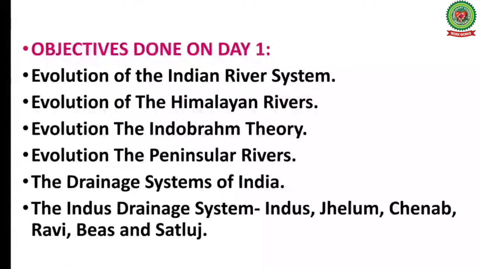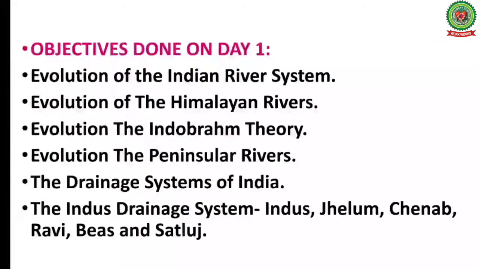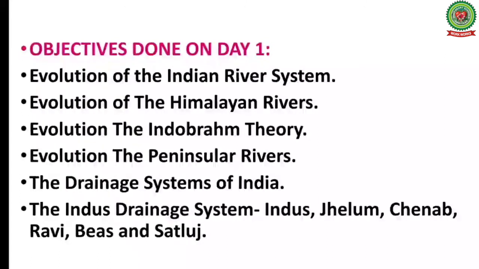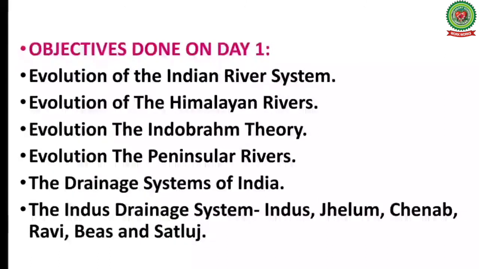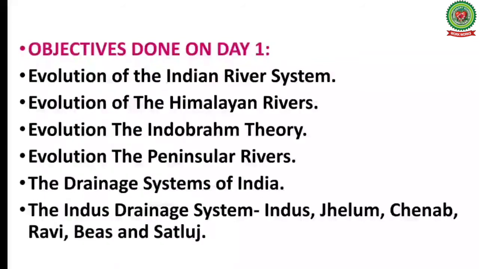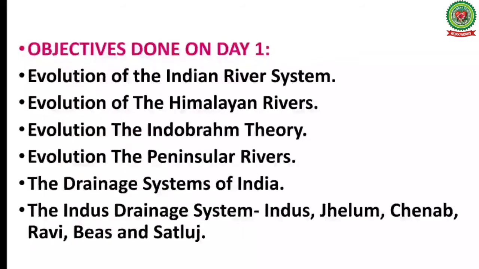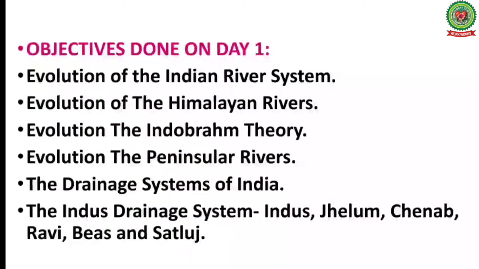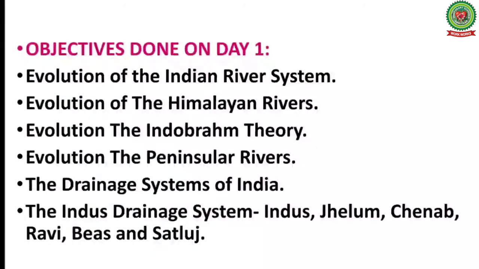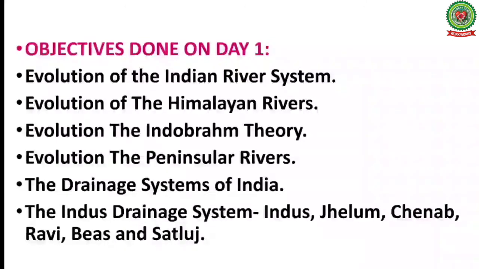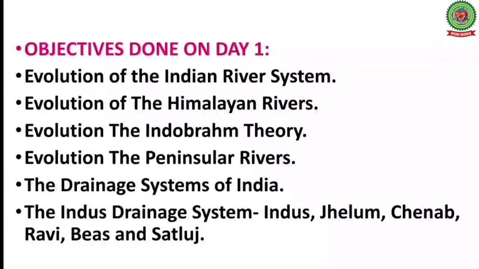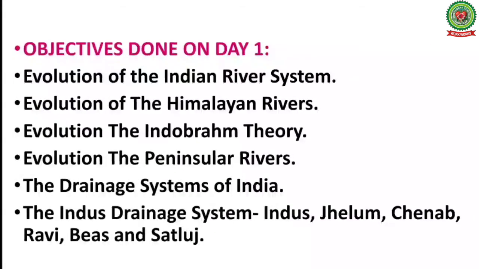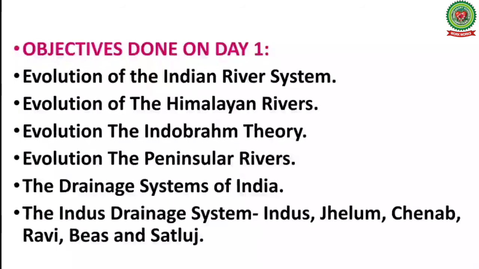Now let us go through the objectives of today's class. In today's class we have studied about the evolution of the Indian river system, evolution of the Himalayan rivers, the Indo-Brahm theory, evolution of the peninsular rivers, the drainage system of India, the Indus drainage system, which includes river Indus, Jhelum, Chenab, Ravi, Bias and Satluj.